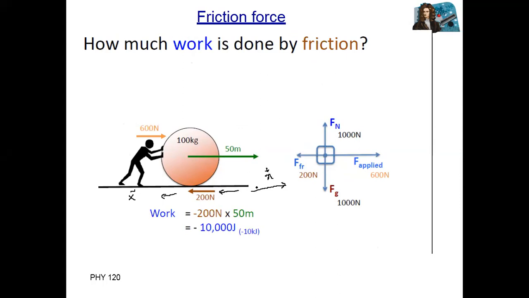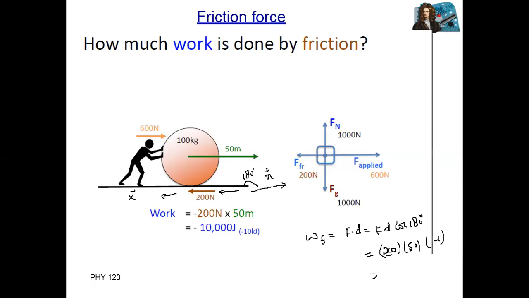It means the angle between these two is 180 degrees. So work done by friction force equals force, displacement, and cosine of 180 degrees. 200 multiplied by 50, but cosine of 180 is equal to minus 1.